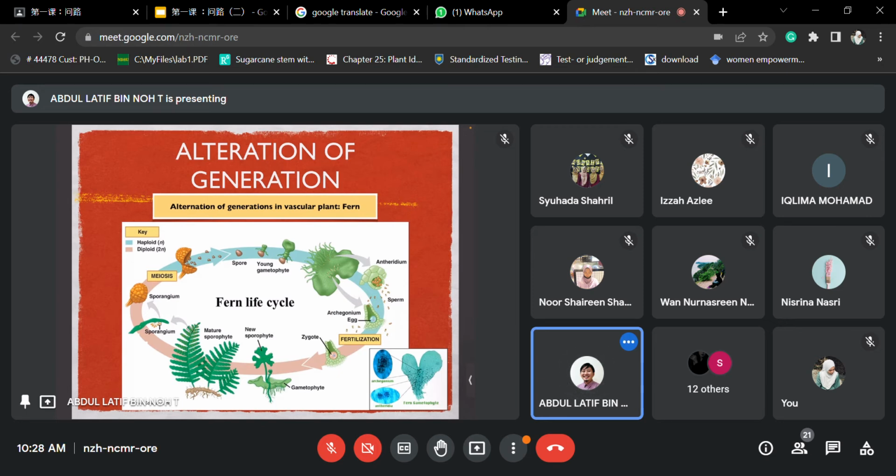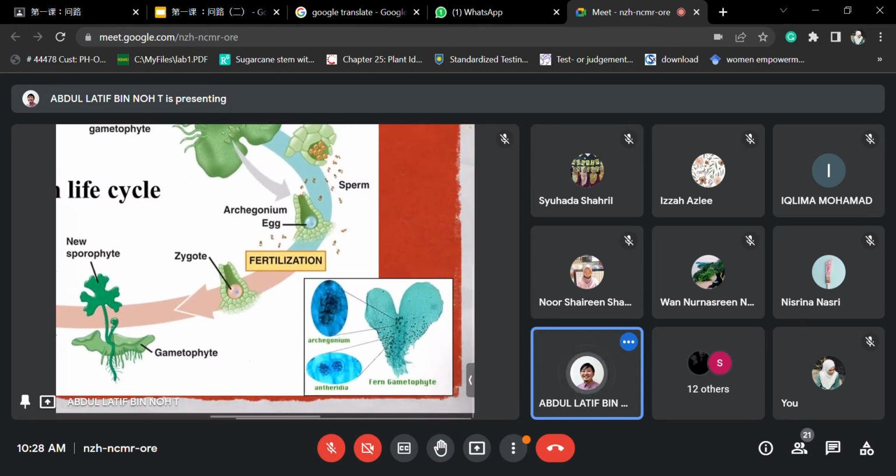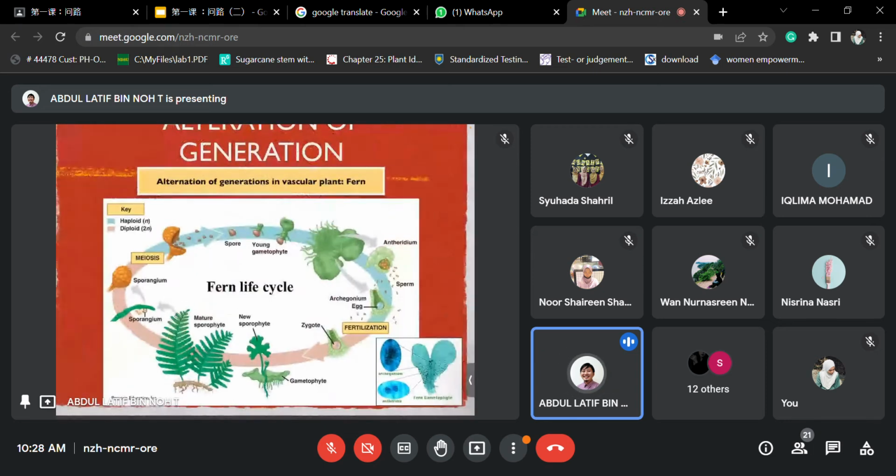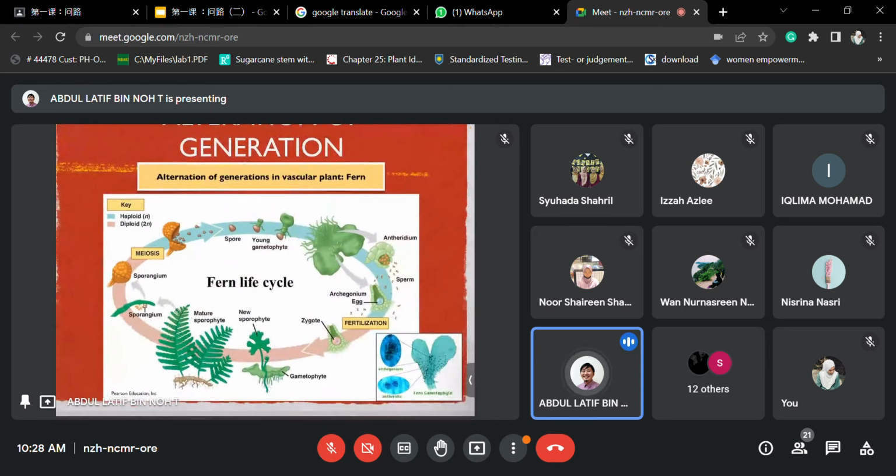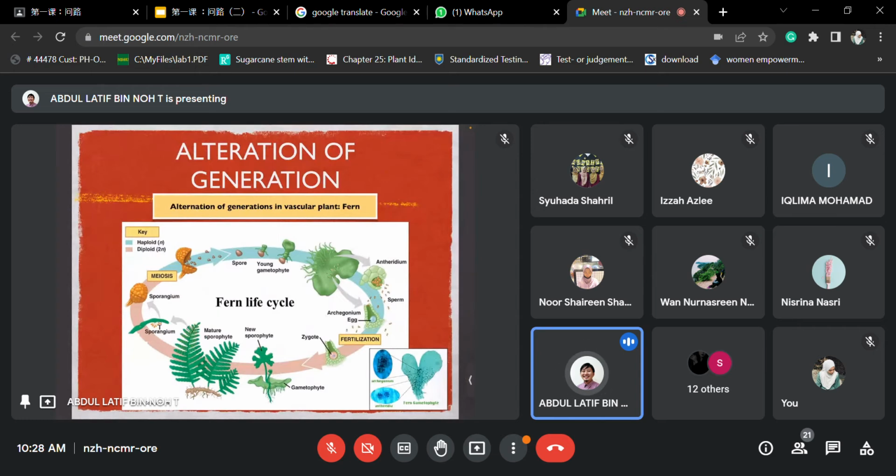Right, so remember the prothallus structure, the heart shape structure, we call it prothallus, right? So this is the particular structure that we will see in the gametophyte phase. So it will develop on top of the gametophyte, and it will produce the fern on it, right? And then the life cycle goes similarly, right? So remember the bluish color and the cream colors, right? So this is its phase, right?